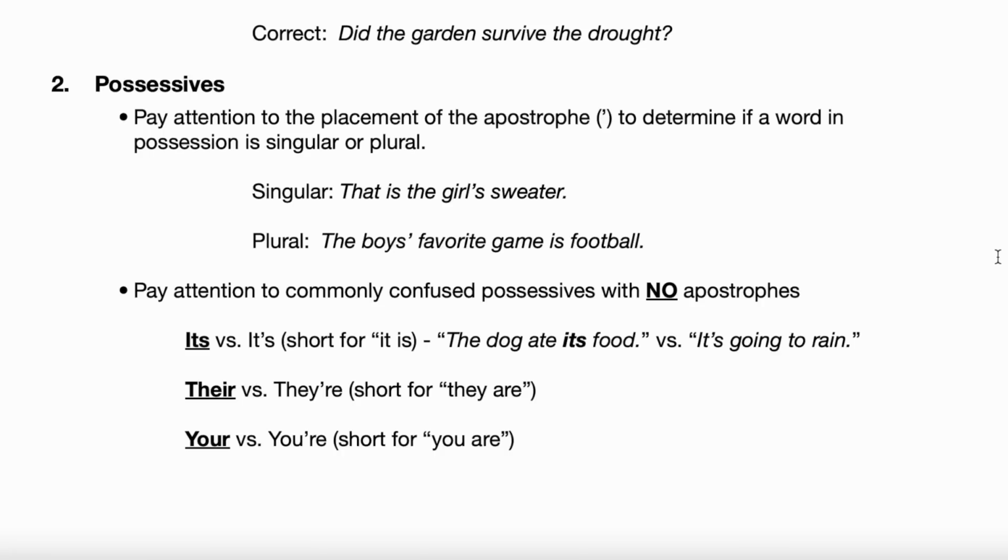But if you're trying to determine whether a possessive is singular or plural, just pay attention to the placement of the apostrophe. If it's singular, it's going to be before the S. If it's plural, it's going to be after the S. Does that make sense? Yeah, it does. Okay, great. And then read the plural example of the possessive there. The boys' favorite game is football. Perfect. And we're talking about multiple boys here, right? Plural. And we know that because the apostrophe is after the S.